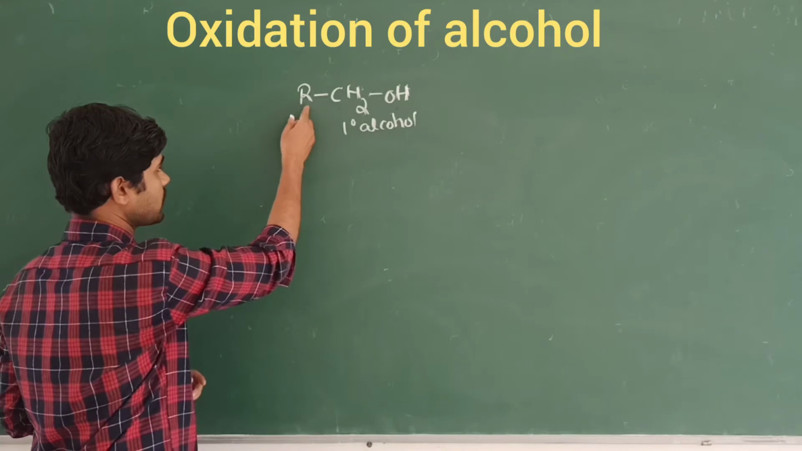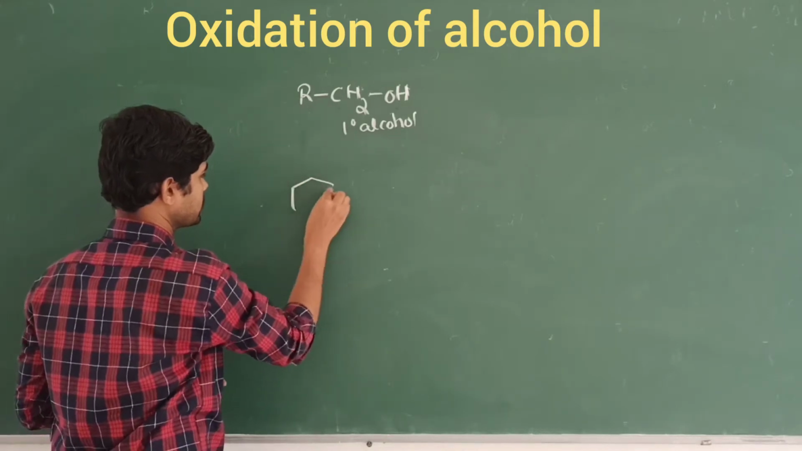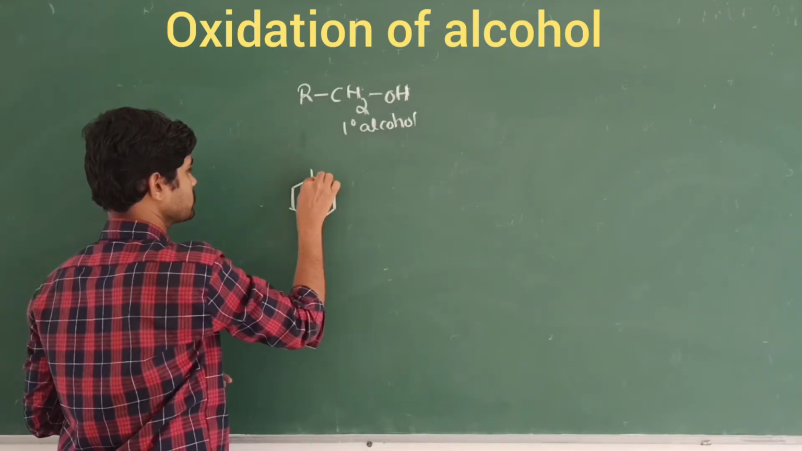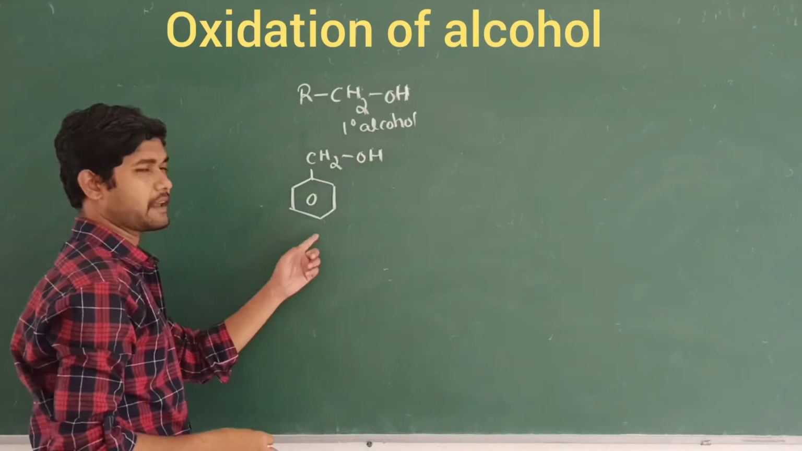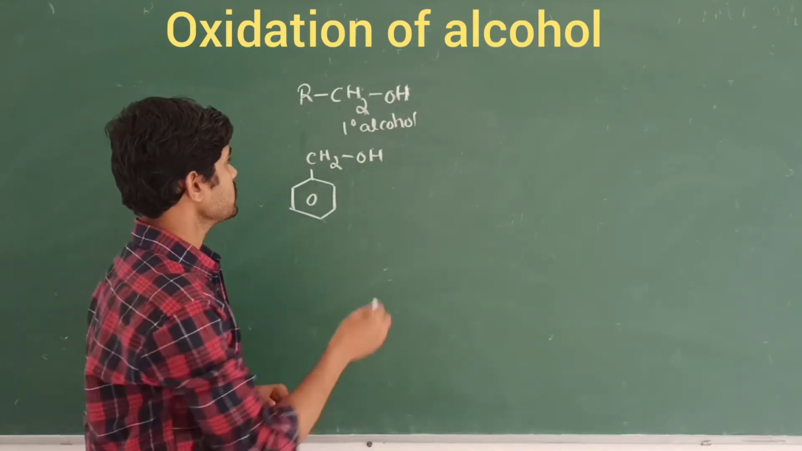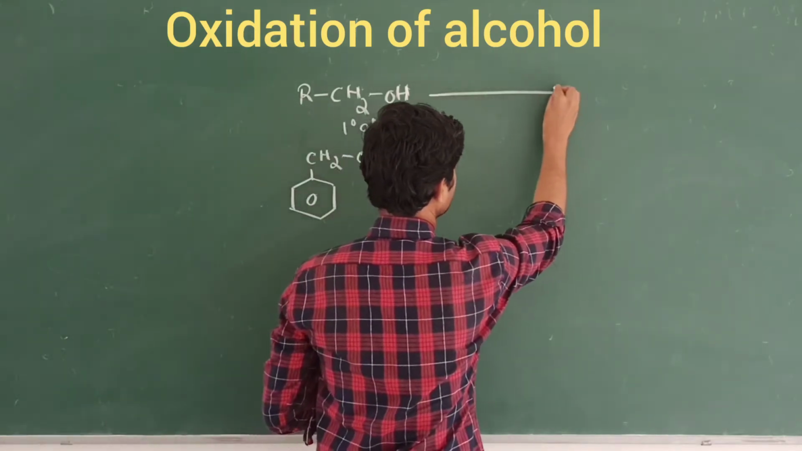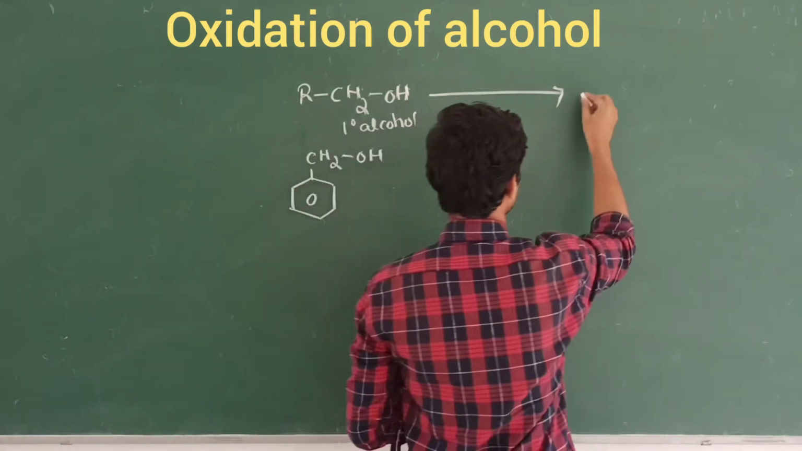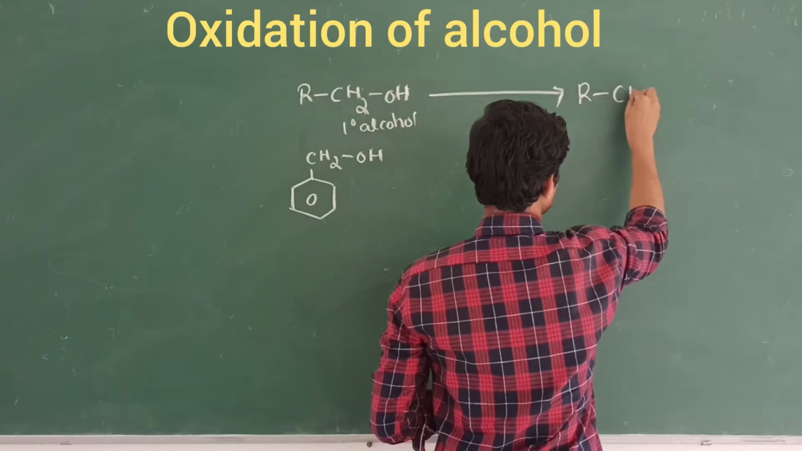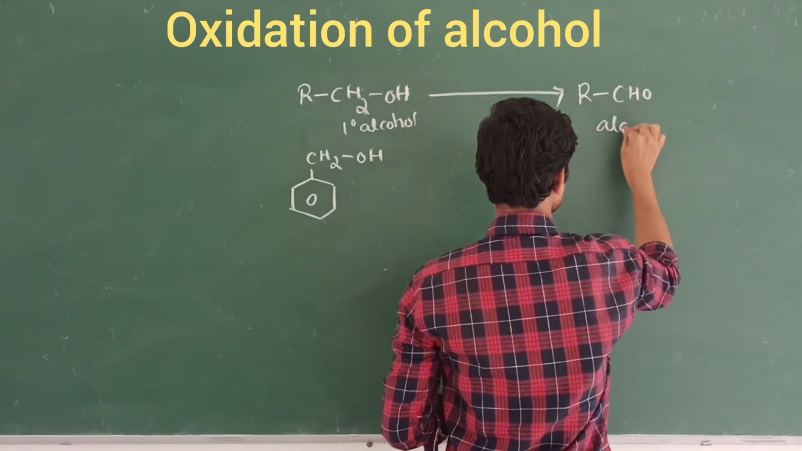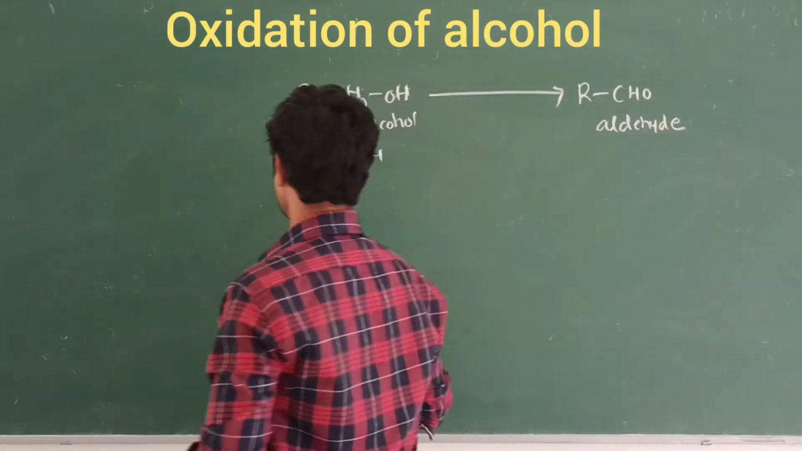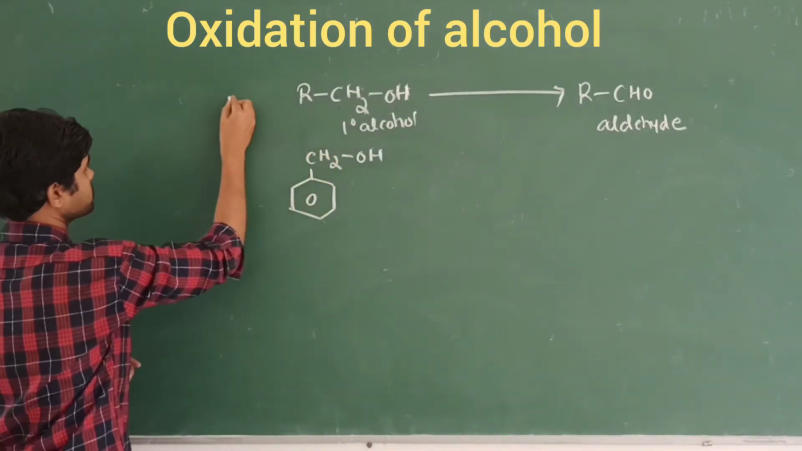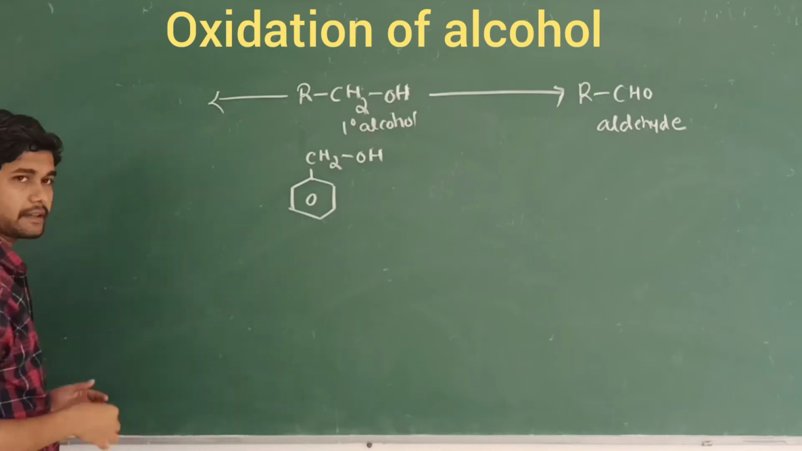So instead of this R group, I will take the benzene group, right? So I will take benzene, C6H5CH2OH. I am taking this as an example for the primary alcohol. See here, after this conversion, what I am going to get is RCHO, which is nothing but the functional group called aldehyde. This is called aldehyde.